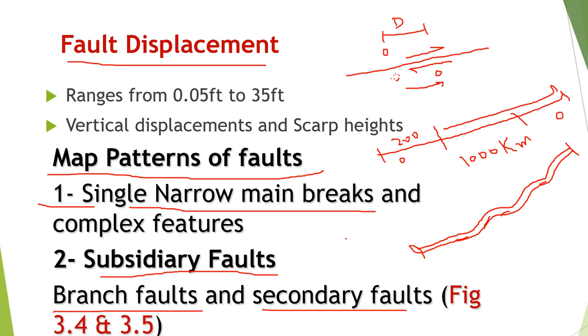Branch means just like a tree. If you recall the structure of a tree, there is a main stem, and then we have some branches associated with that, right? Like that. If it were the stem of a tree, you see that we might have branches like that. Those are directly connected, right? Branches are directly connected to the stem. So similarly, the smaller faults that are directly associated with the larger or bigger faults are called branch faults, right?